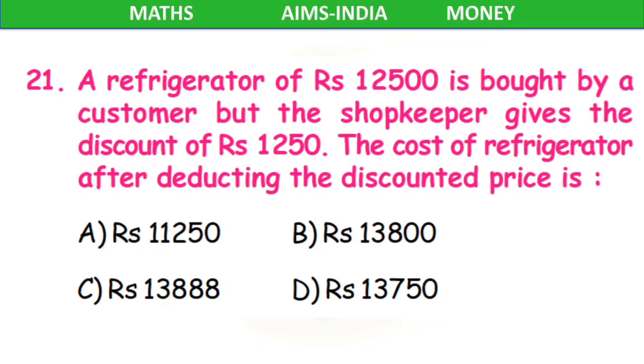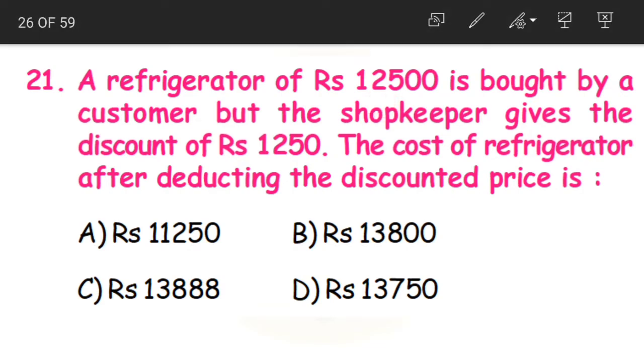Next question. A refrigerator of 12,500 rupees is bought by a customer, but the shopkeeper gives a discount of 1,250 rupees. The cost of the refrigerator after deducting the discounted price is dash. Now what are they saying? Actually the cost of the refrigerator. What is a refrigerator? It is our fridge. Yes, where we store our items. Then the fridge costs 12,500 rupees. This is the actual cost.